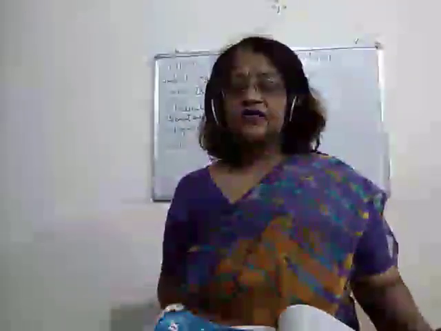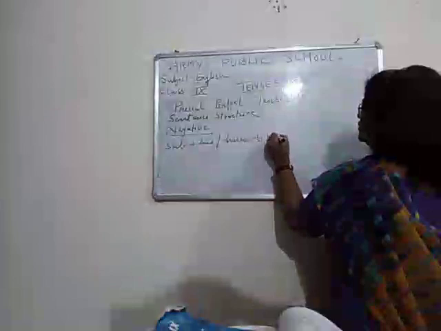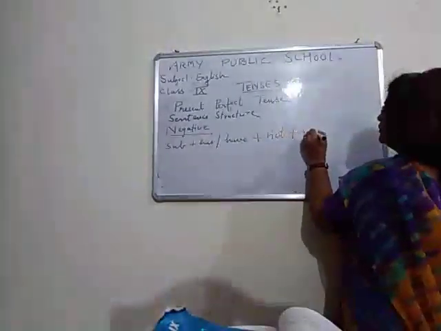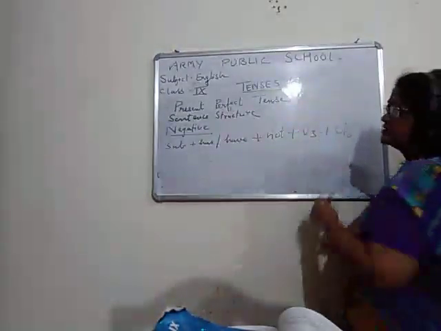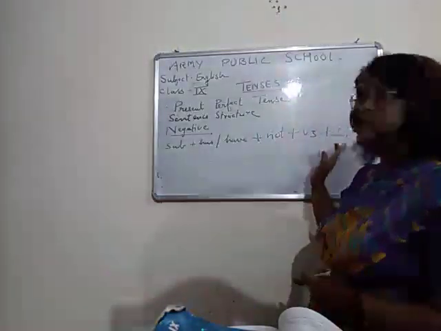Subject plus has or have plus third form of the verb plus object. And of course you cannot forget this is negative. We forgot to write not. Now it is correct. Subject plus has or have plus not plus V3 plus object. Okay.